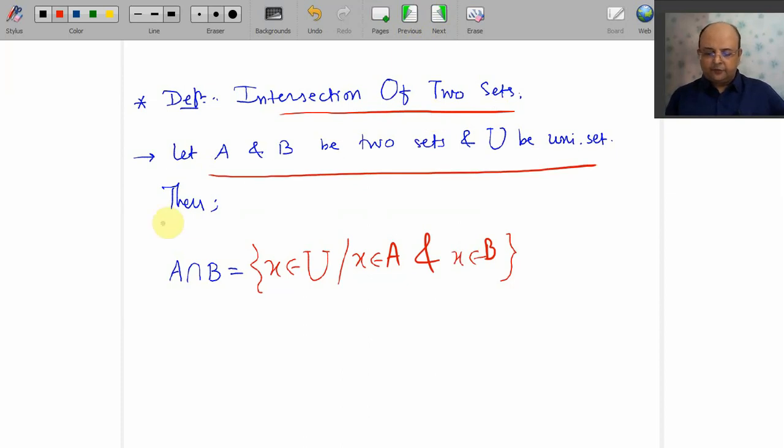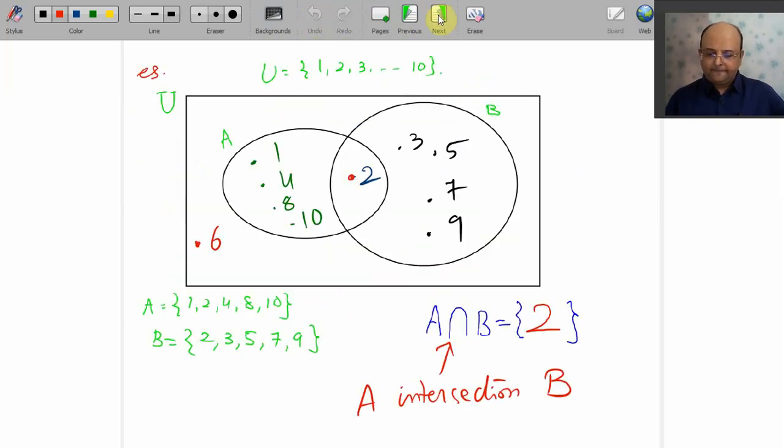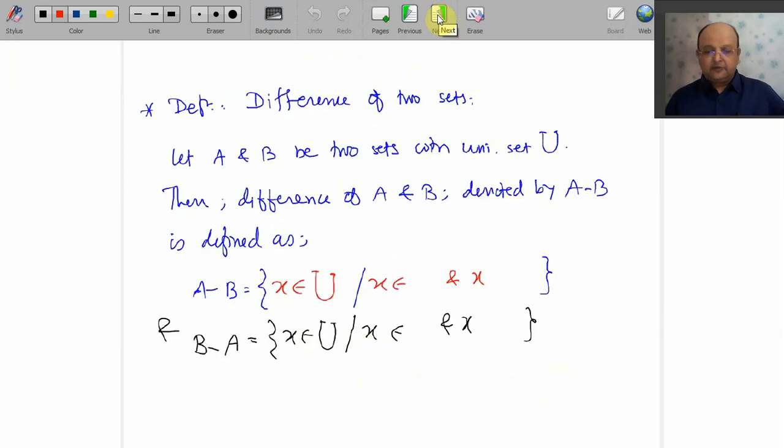If A and B are two sets and U is the universal set, then A intersection B is the collection of all elements which are common in A and B, that is, which are in A as well as in B. Done? Sure? Locked? Okay, then we go for one more definition.